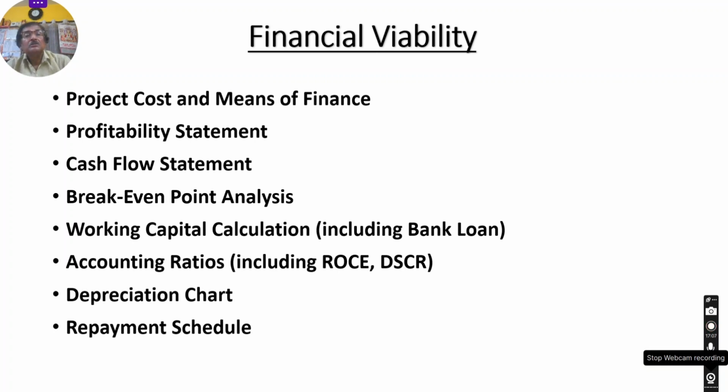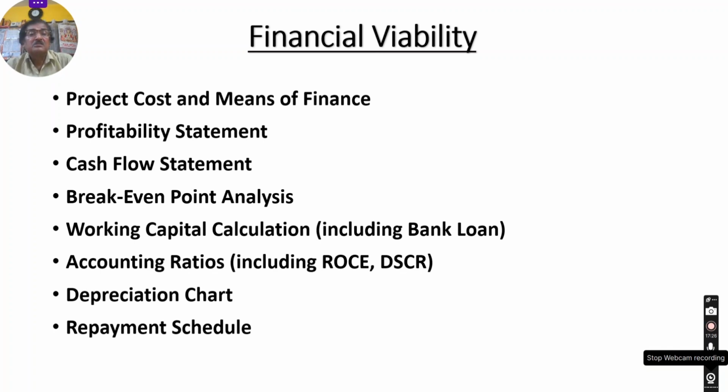What are the statements? Project cost and means of finance. I will show you one by one the format of this statement and how it will be prepared, and whether it is difficult or not, and if it is difficult, then how we will manage it.